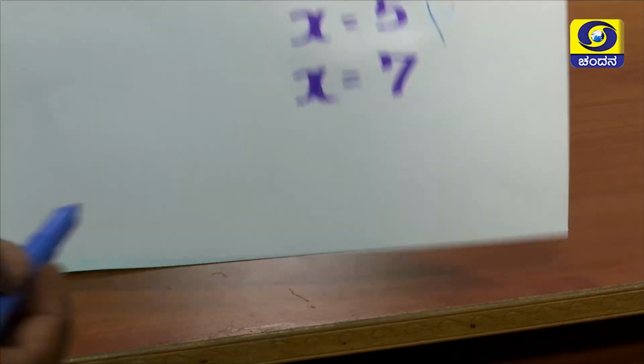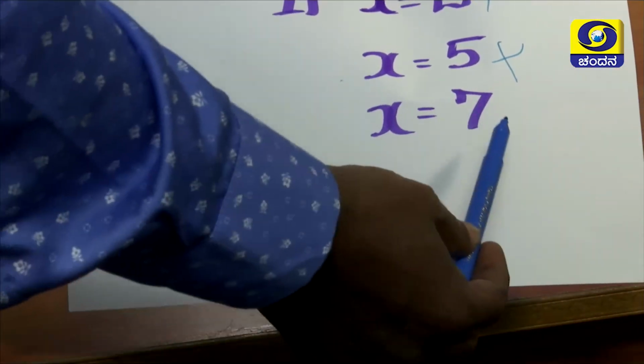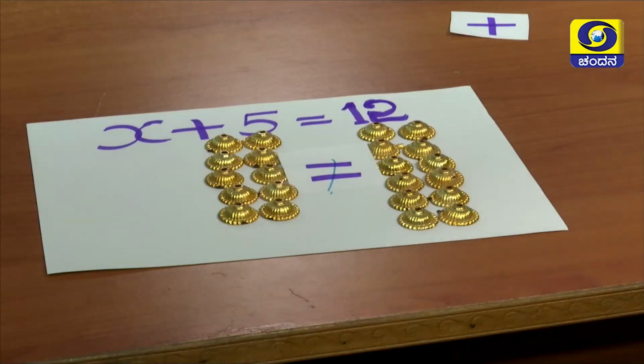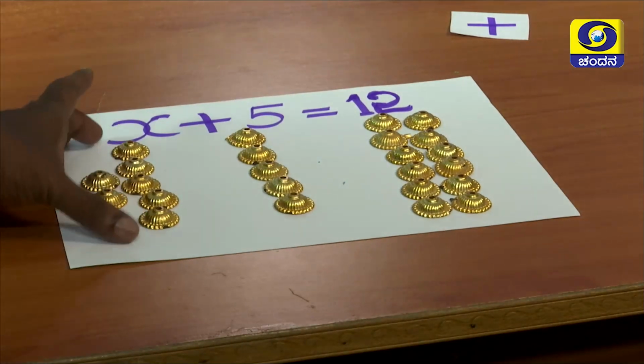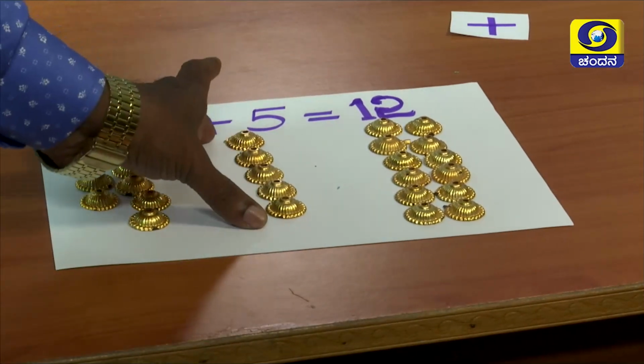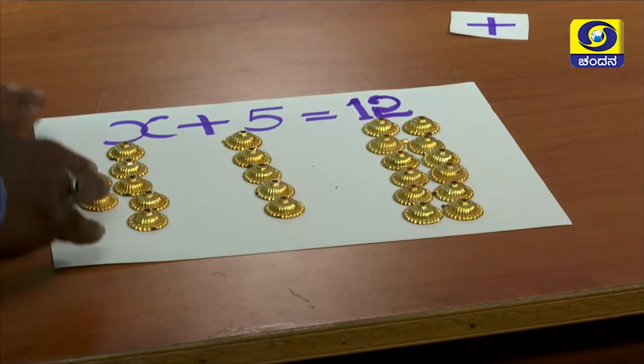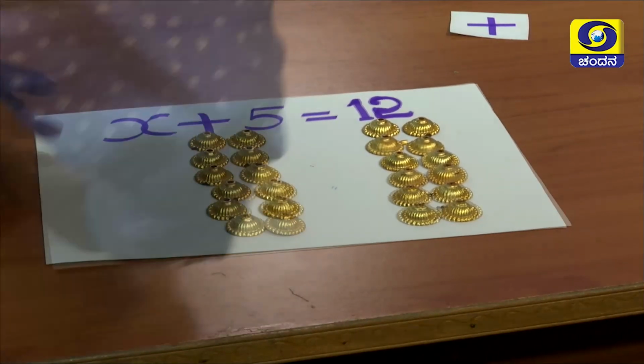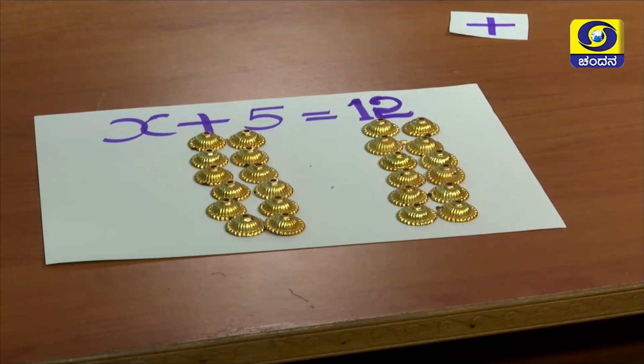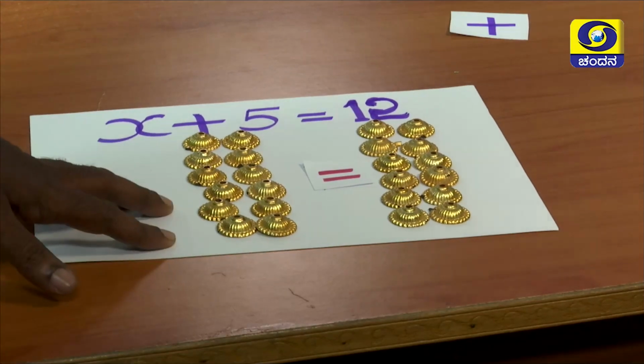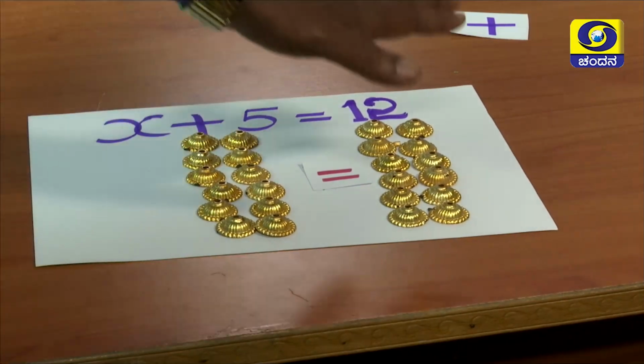Let us take the third one, that is x is equal to 7. Here the x value is 7, plus 5 is equal to 12. The 7 plus 5 is how much? 12 is equal to 12. Is it true? Yes. Then the x value is 7. Then 7 plus 5 is equal to 12.